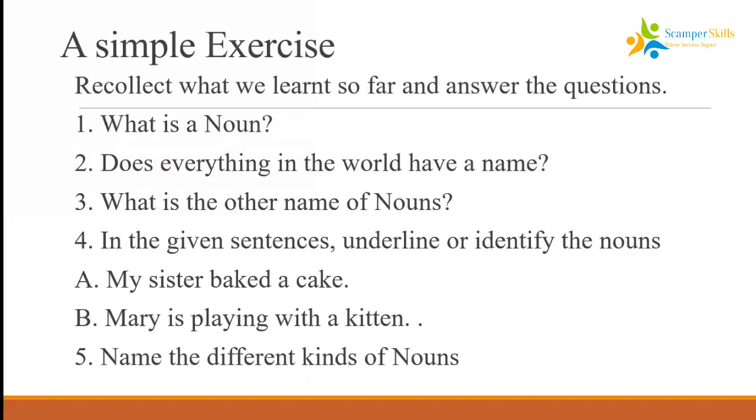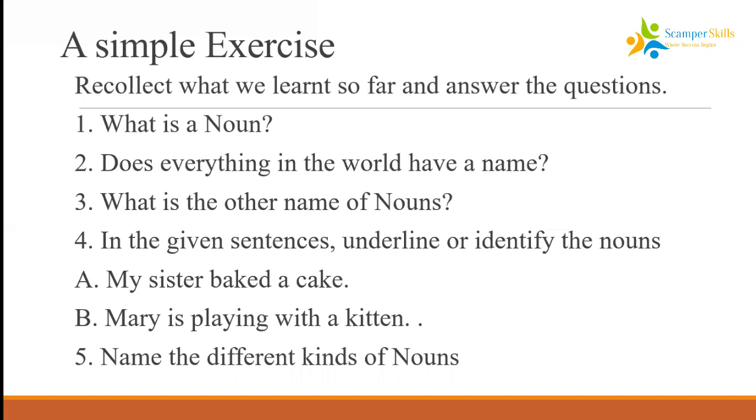So, I want all of us to answer these simple questions before we move on. The first question is, what is a noun? The second one, does everything in the world have a name? Third one, what's the other name of nouns? In the fourth one, what we are supposed to do is just identify the noun.